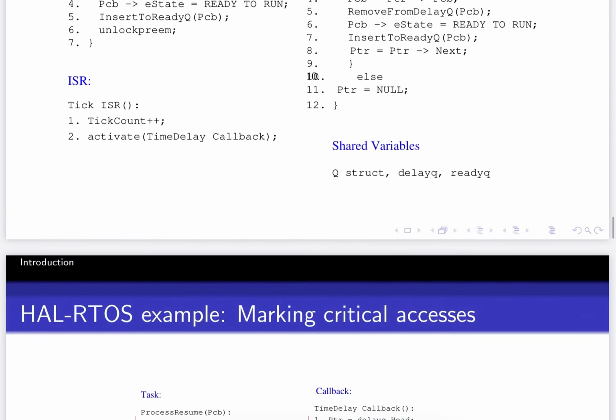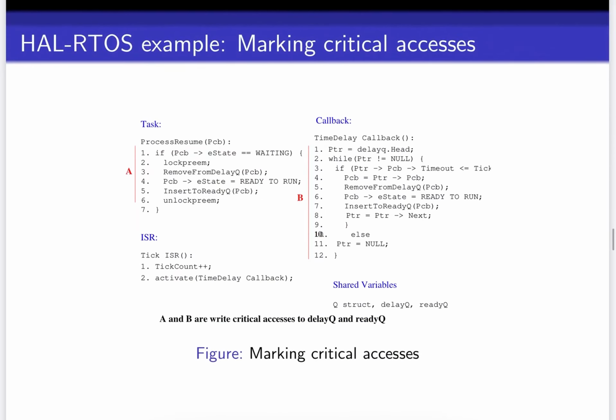So ideally, we would want to say that an interleaving of the task thread, which is marked in this set of statements marked as A, is critical with the set of statements that are marked B in the callback thread. That is, once the task thread executes, the set of statements A have to execute together.